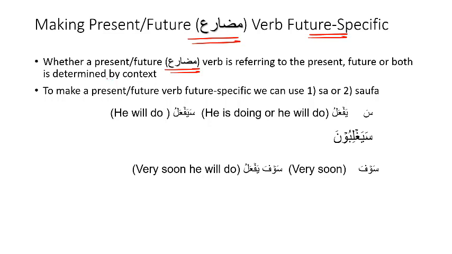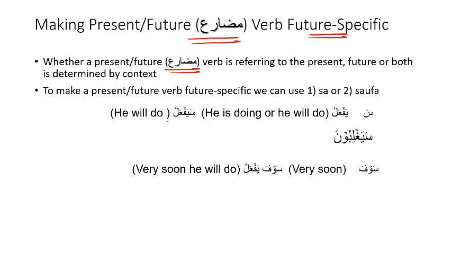So if we just see the word na'abudu, which means we worship, this comes in Surah Fatiha, this could mean we worship or we will worship or we will continue to worship. So in this context, the fail mudare, which is na'abudu, can be taken as both present and future. There can be other situations where the fail mudare being used is explicitly for the present tense. Now, there are some techniques that can be used to make the fail mudare future specific.